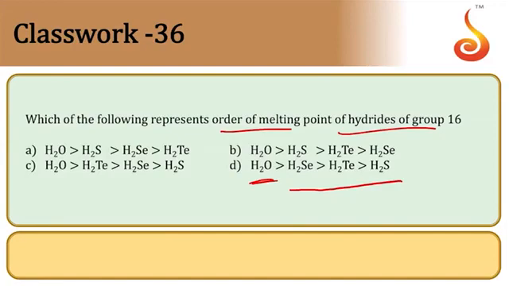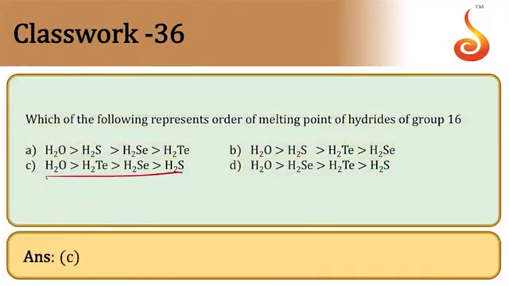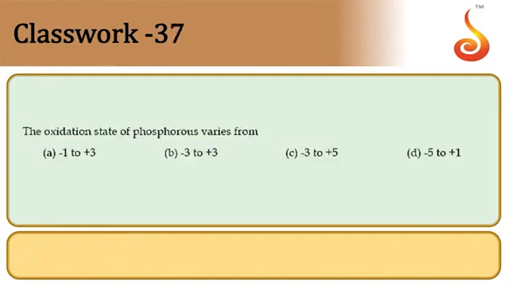Therefore H2O is highest, then the next one will be H2Te, then H2Se, then H2S. So option must be C. Exceptionally we have H2O with higher boiling point because of hydrogen bonding. For the other molecules we have to see the molar mass order. So option C is correct.